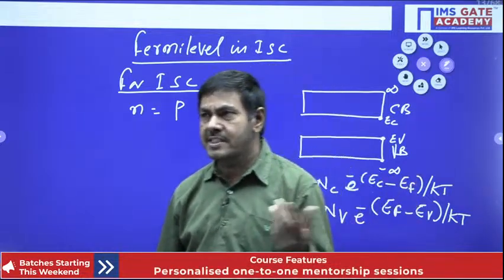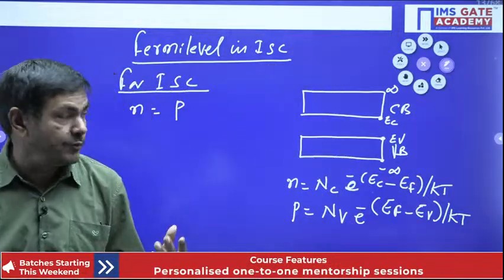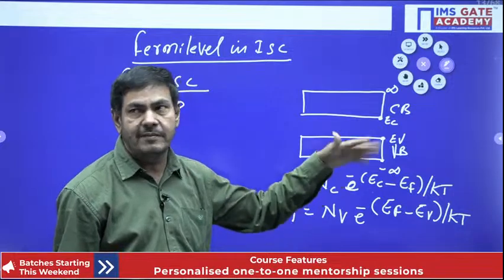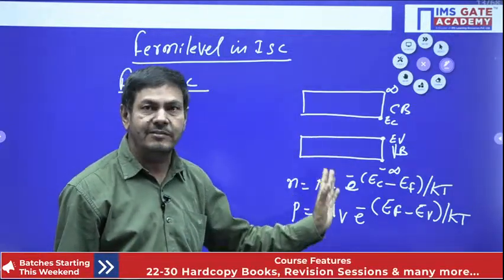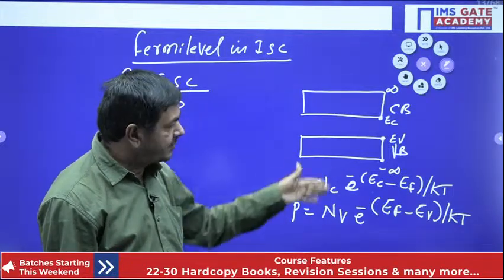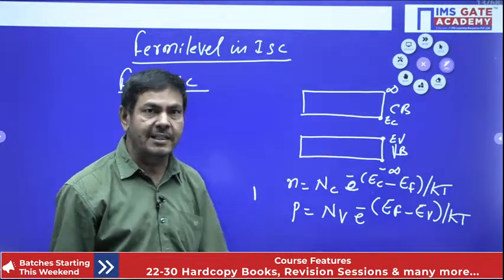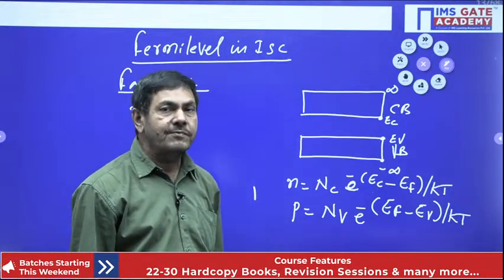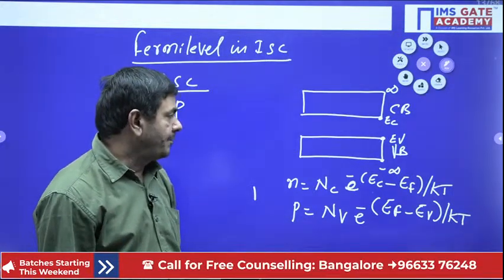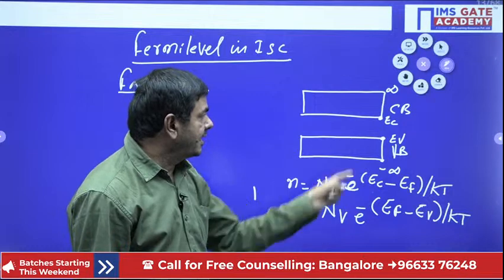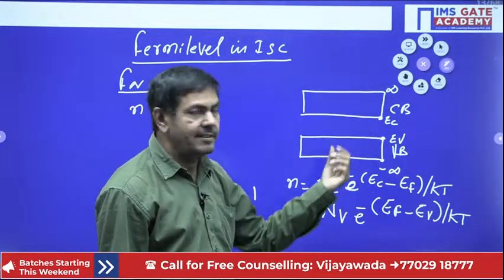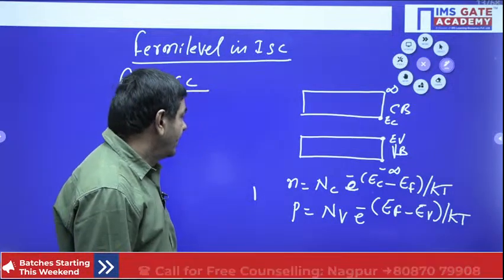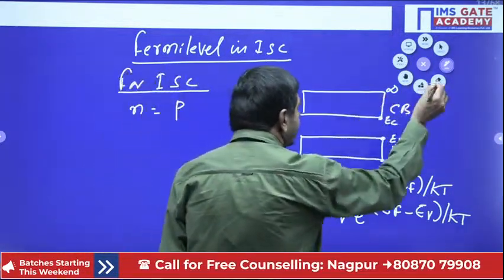In the problems, when you go into depth, you will know the formulas for Nc. In the foundation we cannot do all of that; I can give certain formulas directly. In a classroom we could derive everything. EC is the conduction band energy and EF is the Fermi level. Now I can write here clearly.